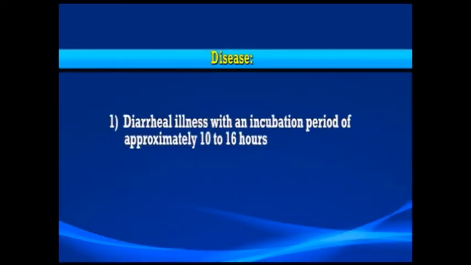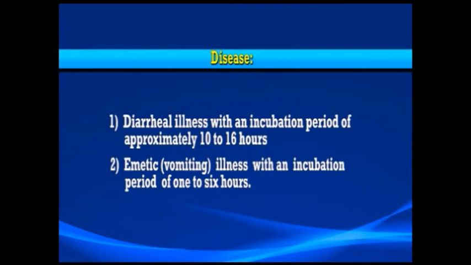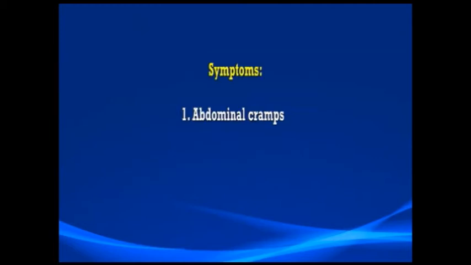Bacillus cereus can cause two distinct types of illness. The first one is a diarrheal illness with an incubation period of approximately 10 to 16 hours, and an emetic, also known as vomiting illness, with an incubation period of 1 to 6 hours. The symptoms include abdominal cramps, watery diarrhea, nausea and vomiting.